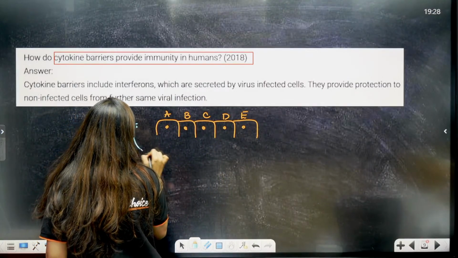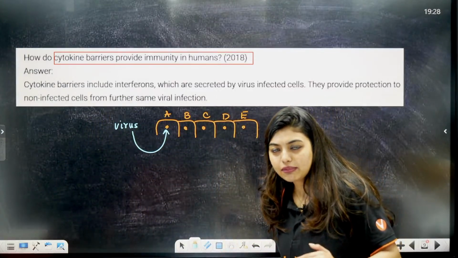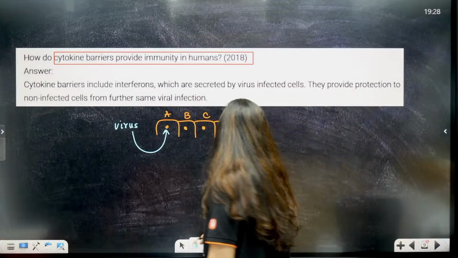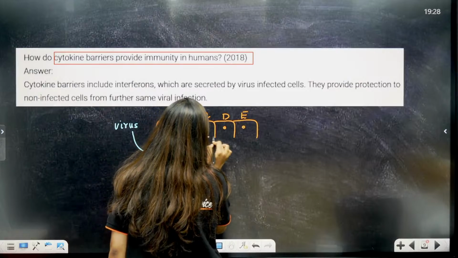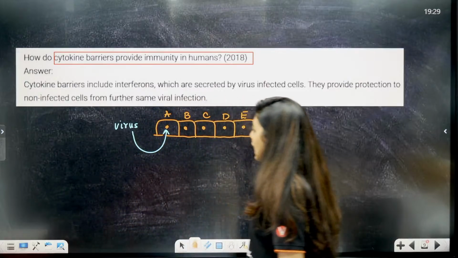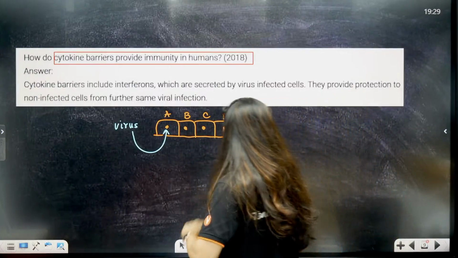Virus comes and attacks A. All of them were living happily, but the virus came and attacked A. Now, students, we humans are not like this. When some problem comes, we do not help another person. Instead, we put that person into more problems, right? But these cells are not like that.